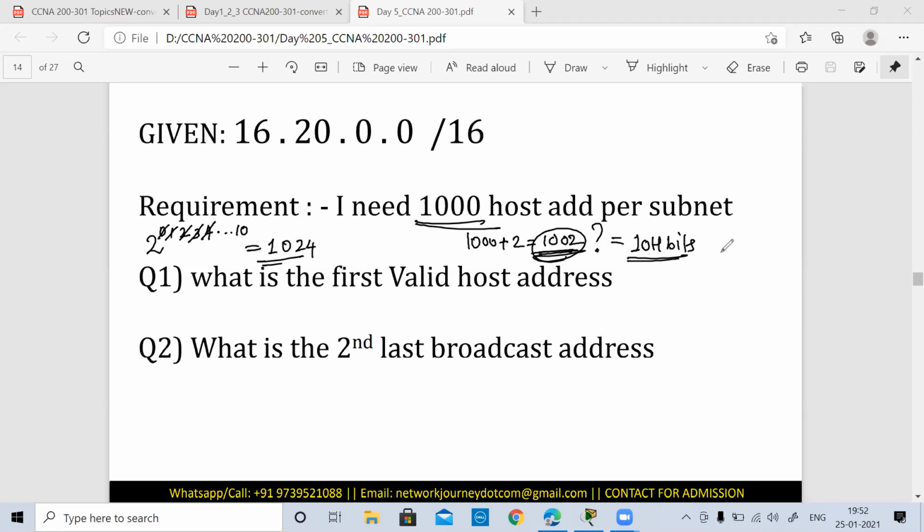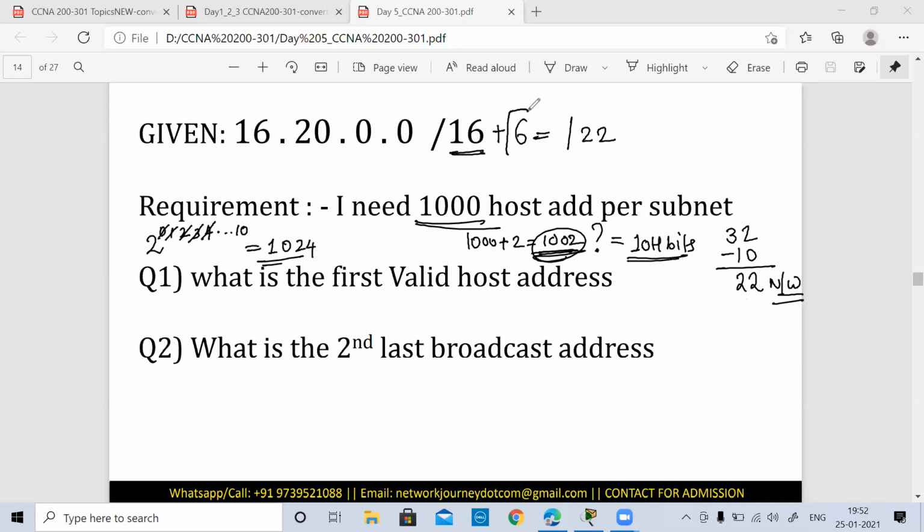If there are only 10 host bits required, I'll do 32 minus 10 to understand how many network bits I'm left with. So I'm left with 22 network bits, out of which /16 was already given to me. How many do I have to add? 22 minus 16, that means 5. Sorry, 6. 22 minus 16 is 6. So I need to add 6 bits, and that will turn out to be /22.